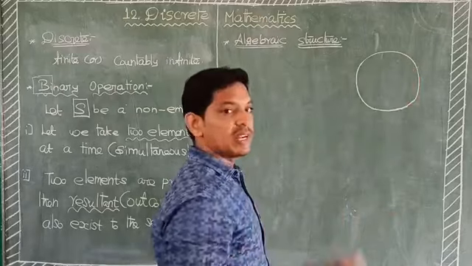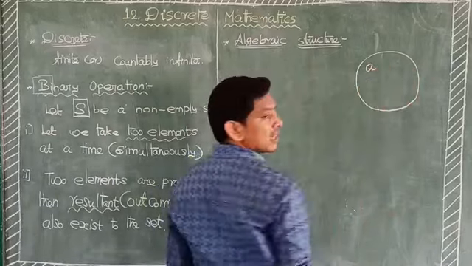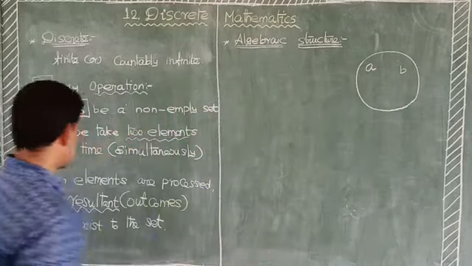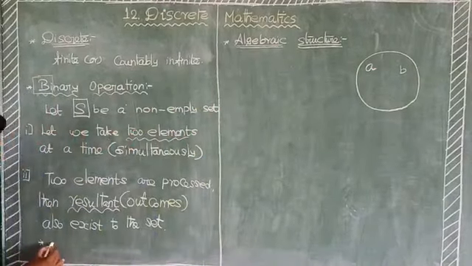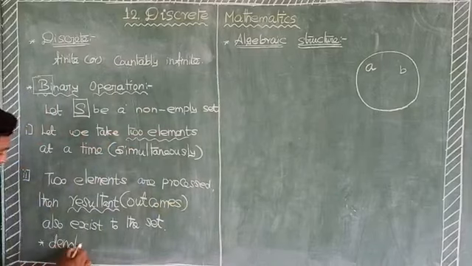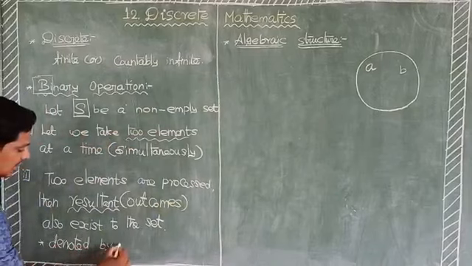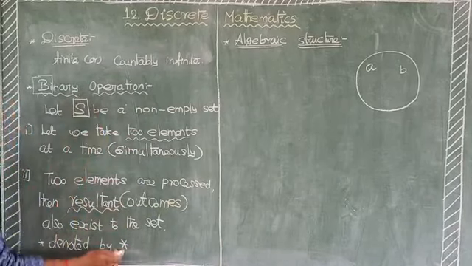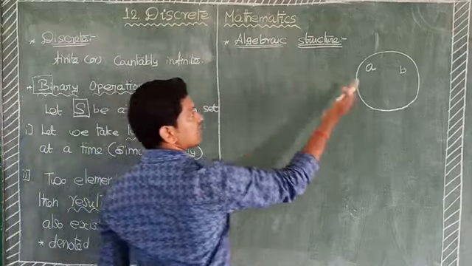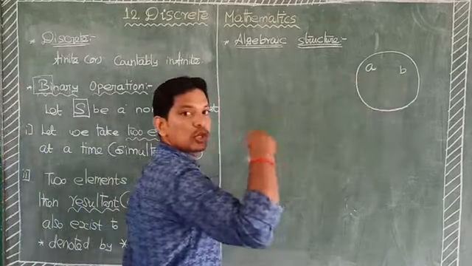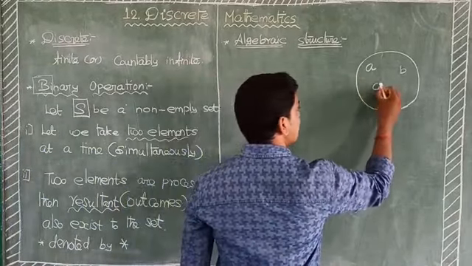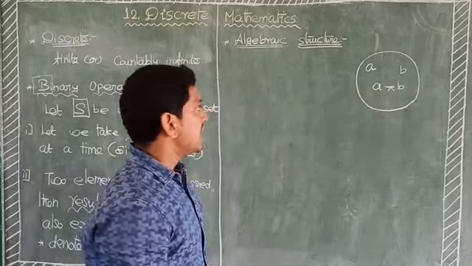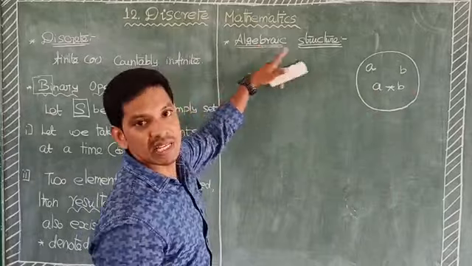We take two elements, one is A, another one is B. The binary operation is denoted by a notation. Here, in the algebraic structure, we take two elements or more than two elements. That is A binary operation B is known as algebraic structure.